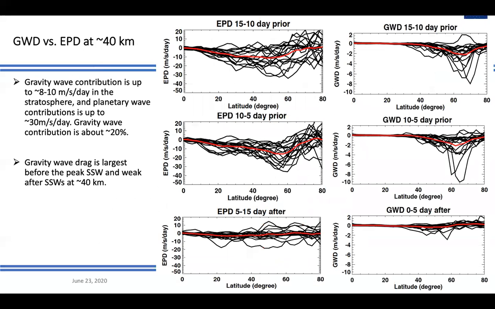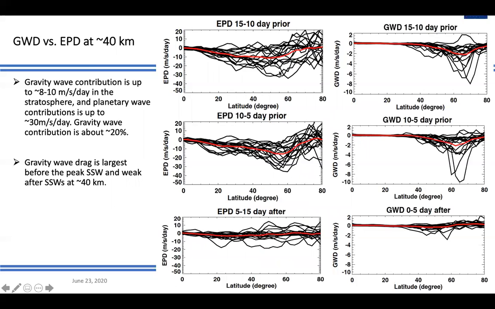This is the line plot comparing the EP flux divergence and gravity wave drag. The top panel shows 15 to 10 days prior, this one 10 to 5 days prior, and the bottom is after the peak SSW. Prior to the peak SSW, we see gravity wave drag of about 8 meters per second per day, up to 10 meters per second per day at the peak.